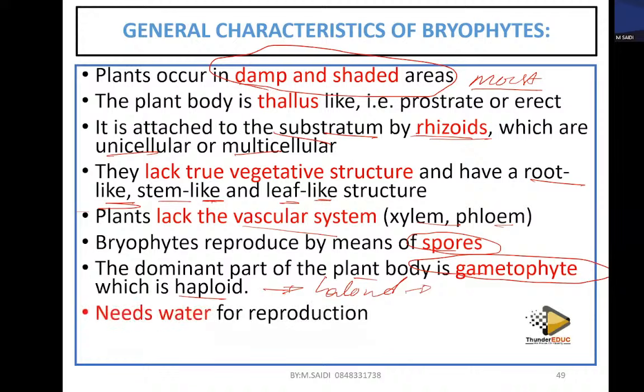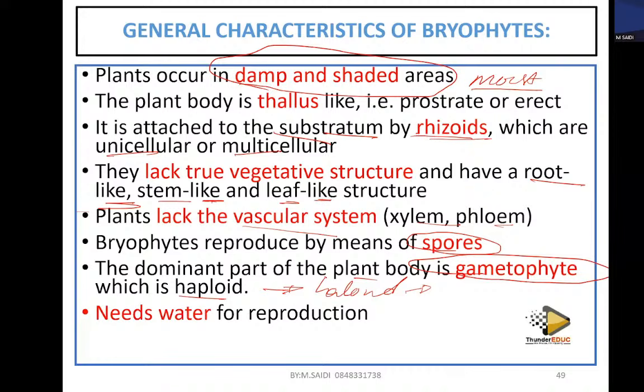Then we say that it needs water for reproduction. This is another characteristic which shows that this plant is still primitive. These plants came from water, from a common ancestor, algae, yes? So they still have more characteristics of water than of land. That's why this characteristic shows that this plant is still primitive.